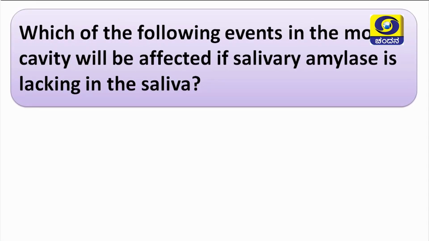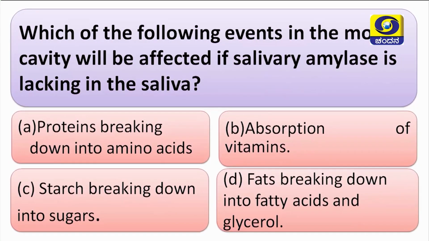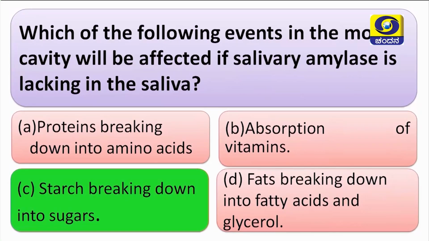Next question, which of the following events in the mouth cavity will be affected if salivary amylase is lacking in the saliva? Options are proteins breaking down into amino acids, absorption of vitamins, starch breaking down into sugars, fats breaking down into amino acids and glycerol. Can you guess the correct answer, students? Yes, your answer is correct. Starch breaking down into simple sugars will get affected if salivary amylase is not present in our saliva.